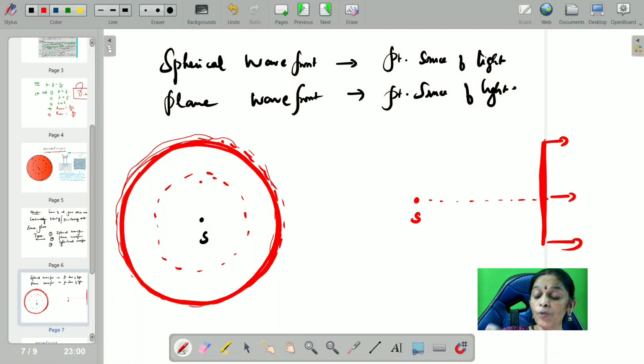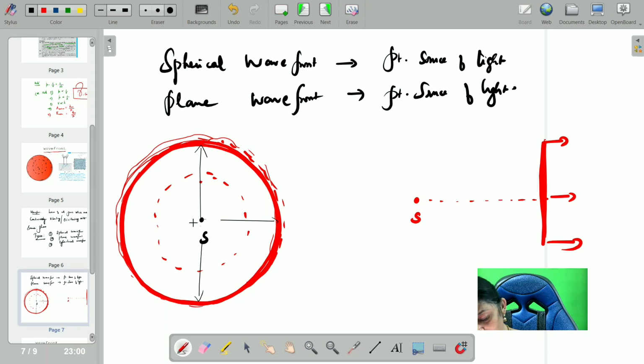So I have drawn the spherical wavefront, but at the same time, I would like to draw the ray of light. So this is the ray of light. This is the ray of light. Similarly, here I have drawn the ray of light. So two shapes of the wavefront we have done. Now the third one, that is the cylindrical wavefront.